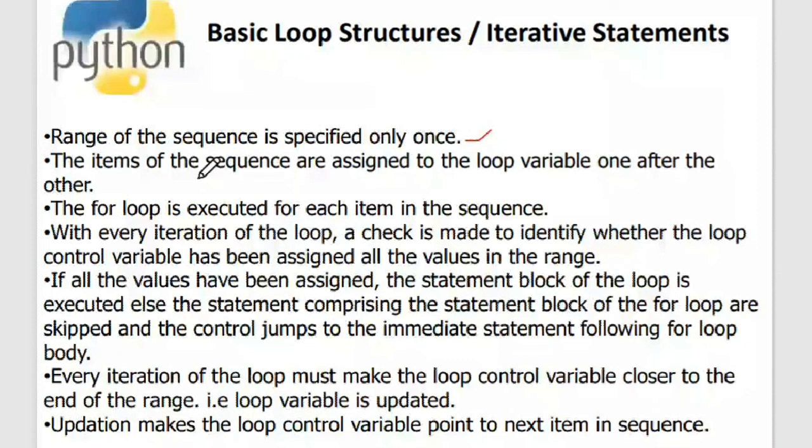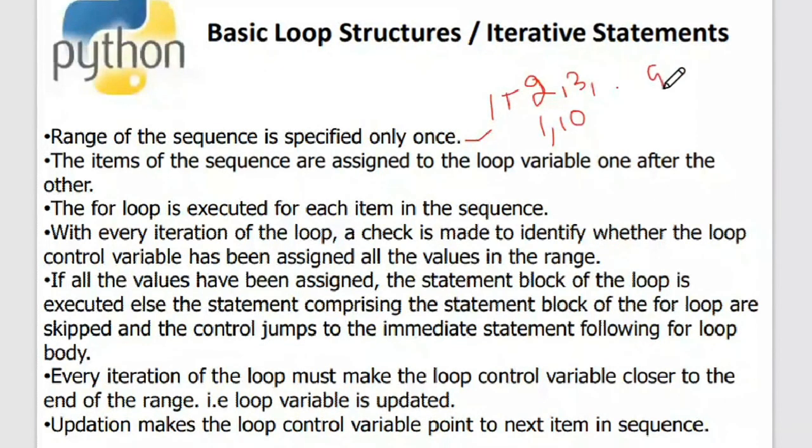If you are saying 1 comma 10, it means that the items in the sequence are from 1 to 9. So 1, 2, 3, up to 9. These are the items in the sequence.